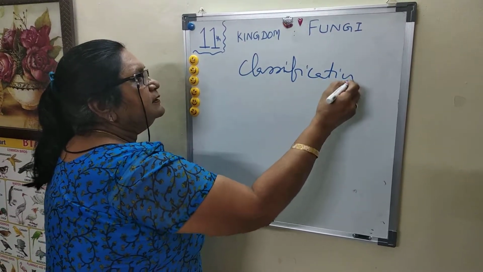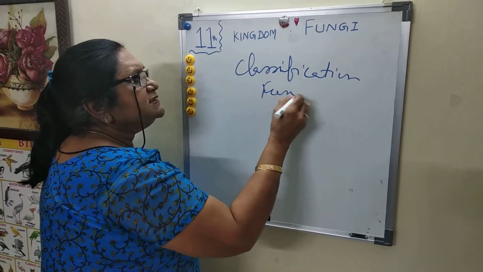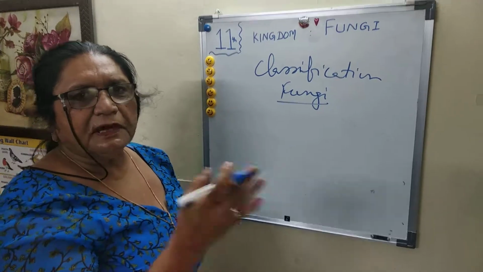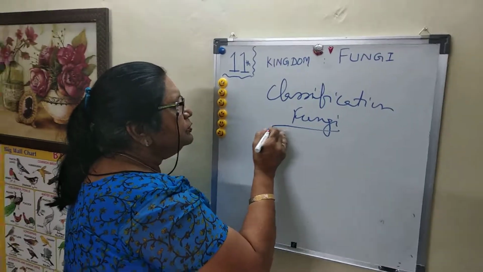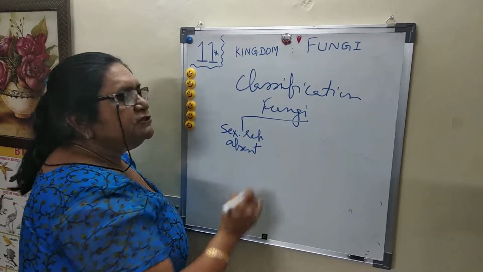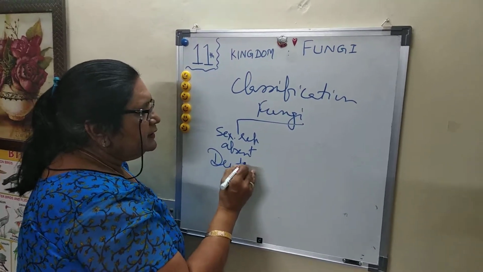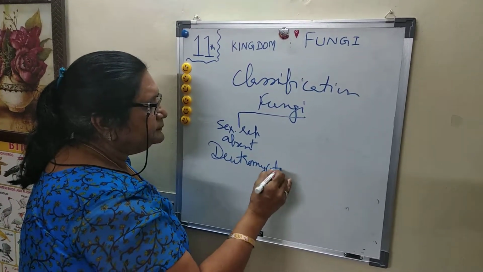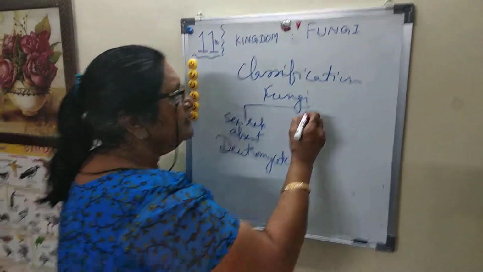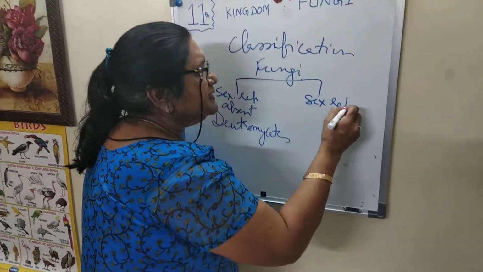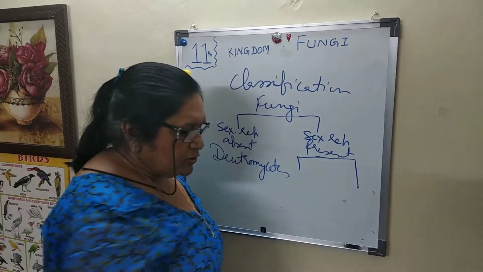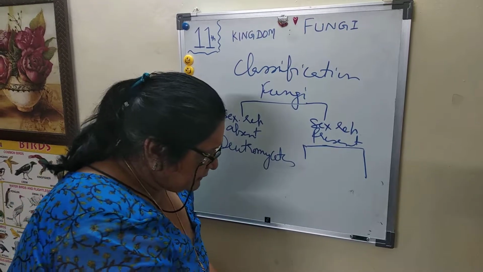Classification of fungi is on the basis of their sexual reproduction and on the basis of the presence of septa, the partitions in the cell. If sexual reproduction is absent, then the fungus is called Deuteromycetes, or it is also called imperfecti. When sexual reproduction is present, it is called a higher fungus.